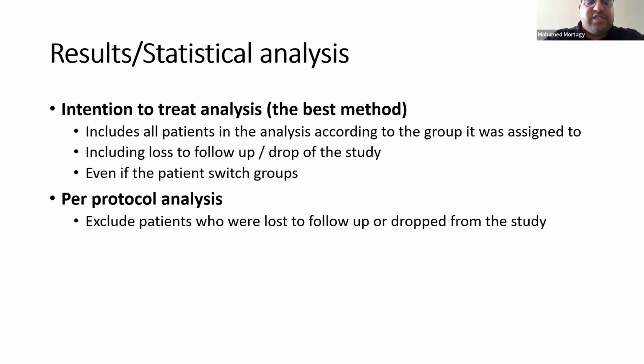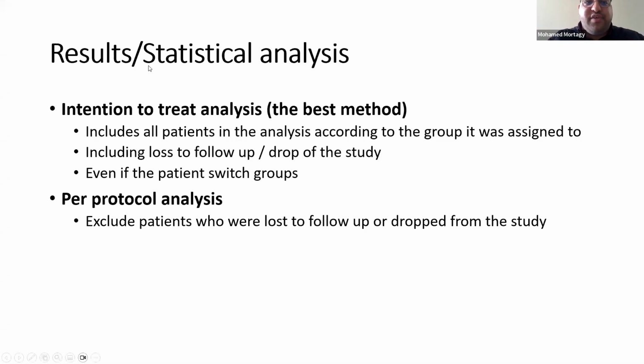Then the next step is to look at the results of the study or the statistical analysis. And you have two methods of analysis in any study. Let's say we have 5 patients or 10 patients who dropped from the study. Do we include them in the analysis as patients who had 0 of everything? That would be the best method. We call this intention to treat analysis. We analyze all the patients, whether they dropped from the study or not, whether they continued the study or not, whether they, let's say, took the placebo and then switched later to the actual medication. We just analyze everybody as assigned, okay?